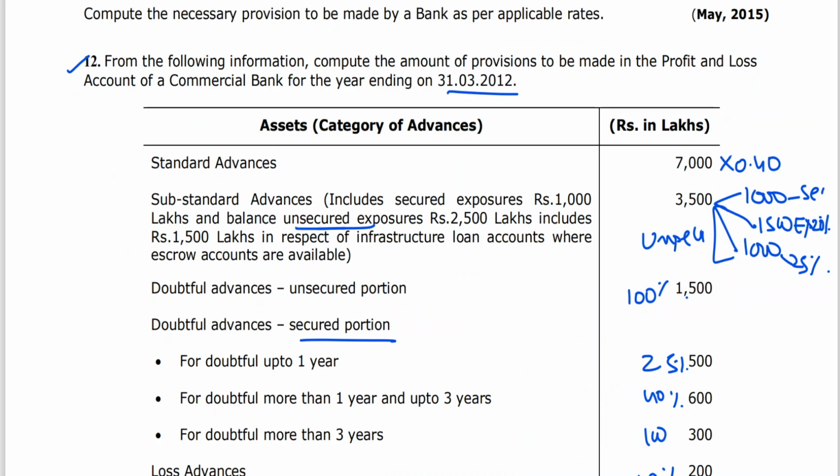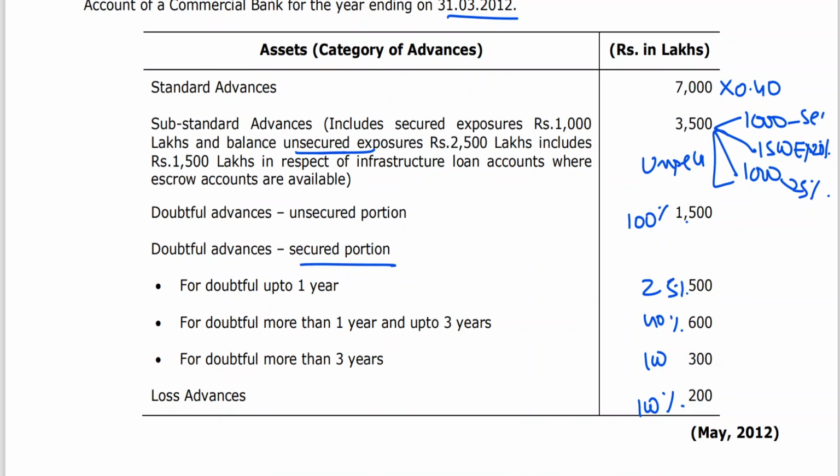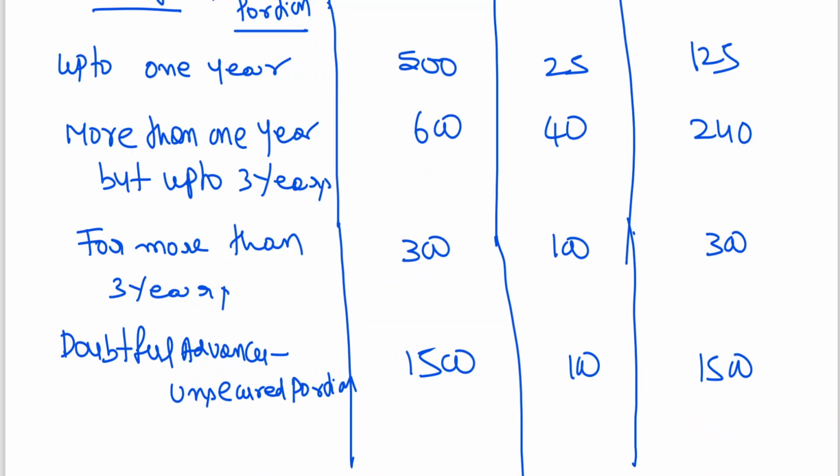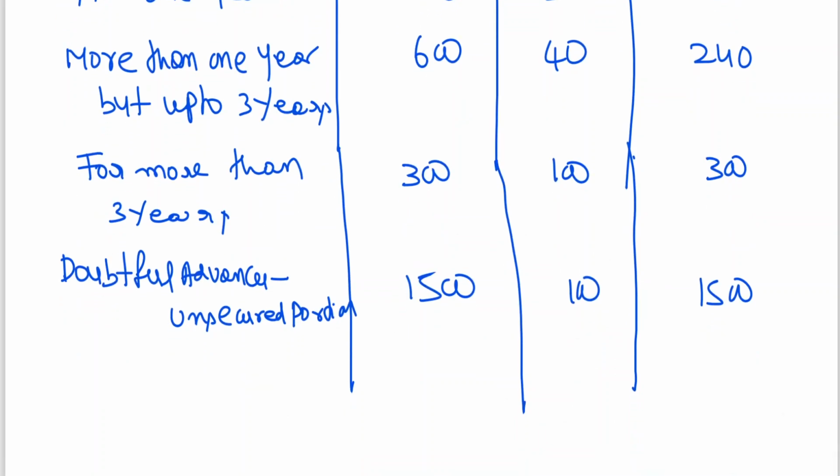Then we are having last one, loss advances. Loss advances 100%, I have told you already. 200, 100%. It is coming to 200.